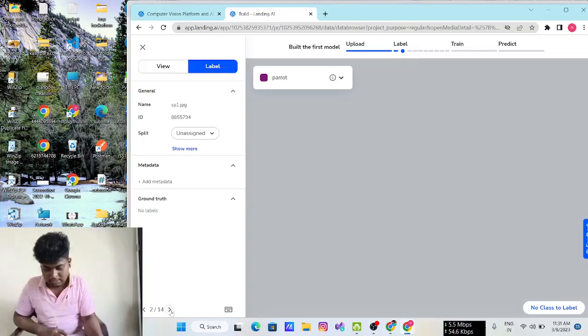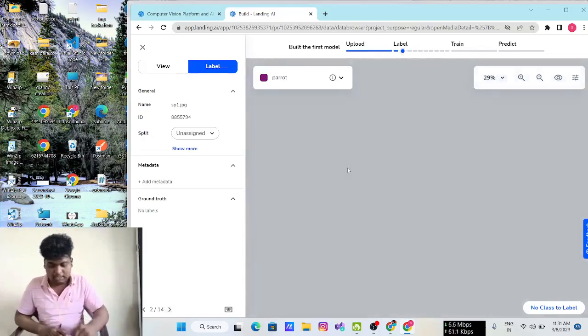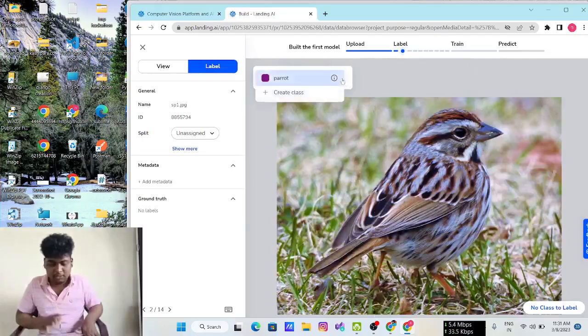The next image is, at the bottom you have 2/14. That means you are on the second picture. Signal is very low, that's why it takes some time. So this is a sparrow, right? But I don't want to include this picture in the parrot class.